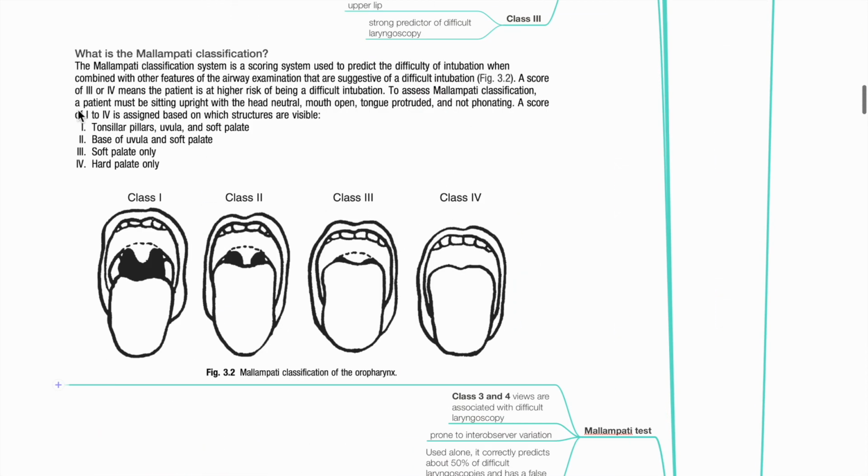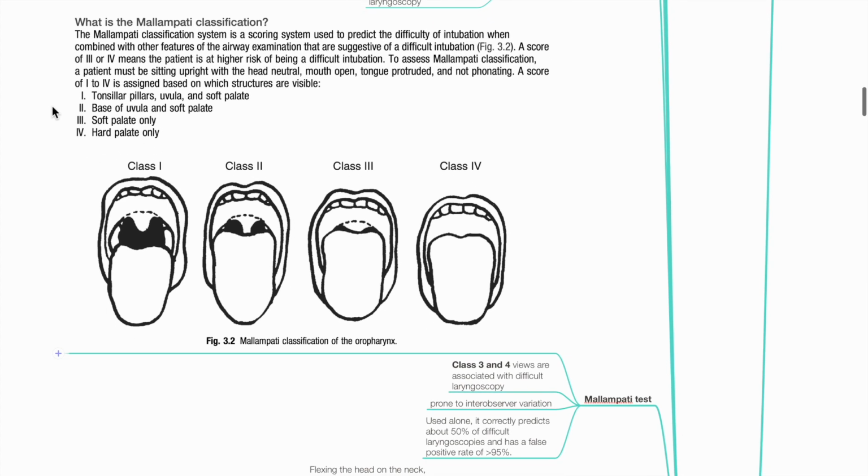Mallampati test. The Mallampati classification is a scoring system used to predict difficulty in intubation. A score of 3 or 4 means that the patient is at high risk of difficult intubation. It correctly predicts about 50% of difficult laryngoscopy and has a false positive rate of more than 95%. To assess Mallampati classification, a patient must be sitting upright, with the head neutral, mouth open, tongue protruded, and not phonating. The score of 1 to 4 is assigned based on which structures are visible.